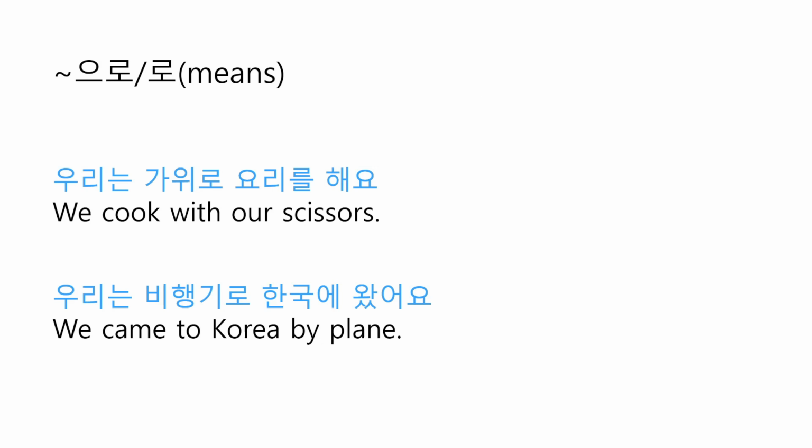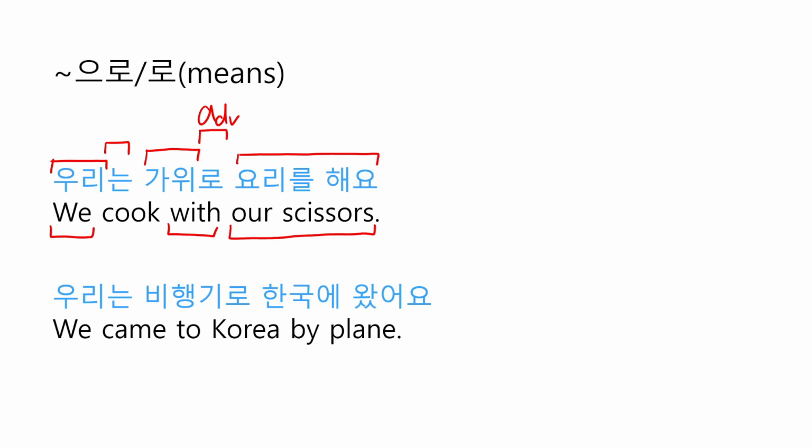When 으로 is used to show the devices, it doesn't regard by the size. It could be a giant aircraft or vessel, or it could be a handheld device like a smartphone or a ladle. For example, 우리는 가위로 요리를 해요, which means we cook with our scissors. 우리 means we, and 는, we will talk about this later, and 가위 means our scissors, and 로 is adverbial case particle, which is translated into with in this sentence, and 요리를 해요 means cook.